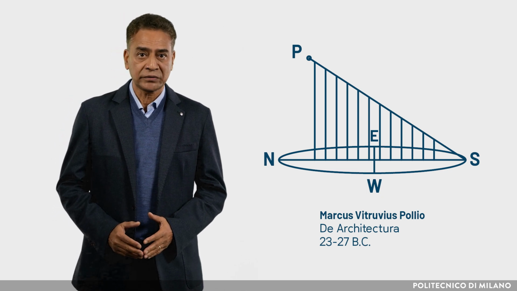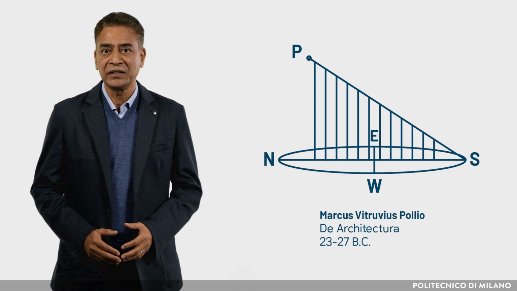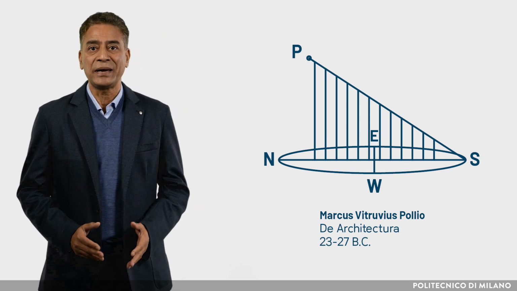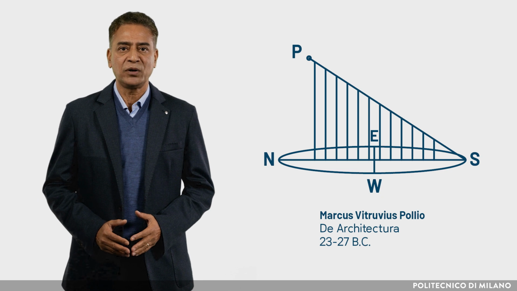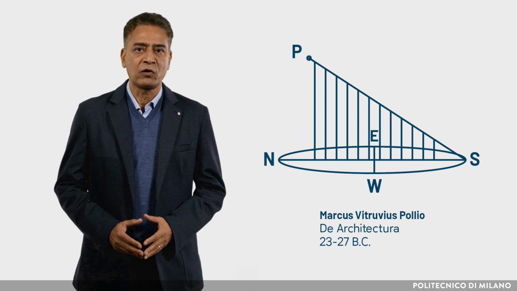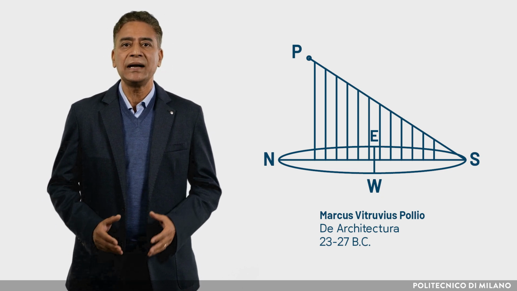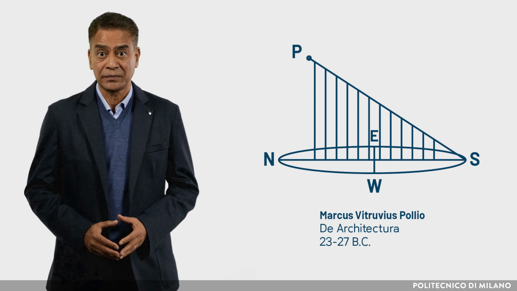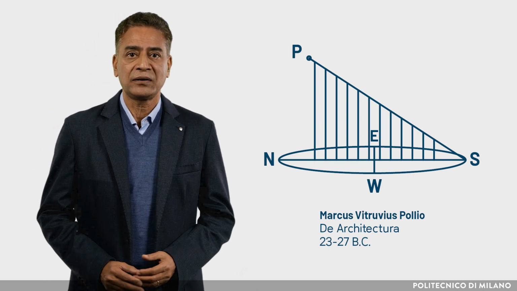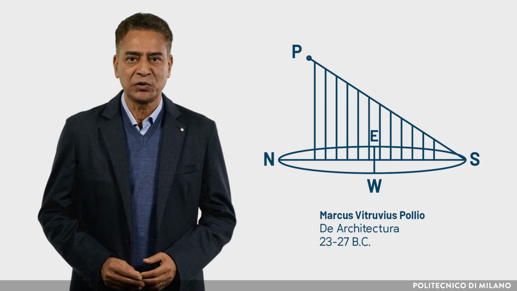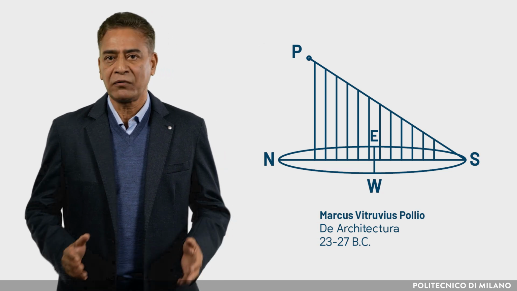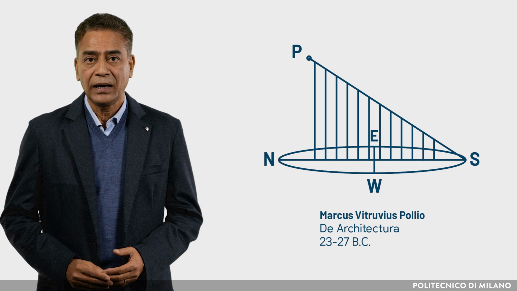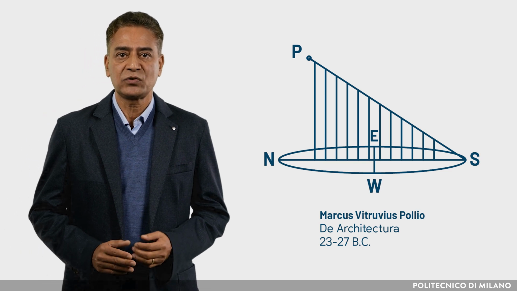One style of house seems appropriate to build in Egypt, another one in Spain, a different kind in Pontus, one still different in Rome, and so on with lands and countries of other characteristics. This is because one part of the earth is directly under the sun's course, another is far away from it, while another lies midway between these two.